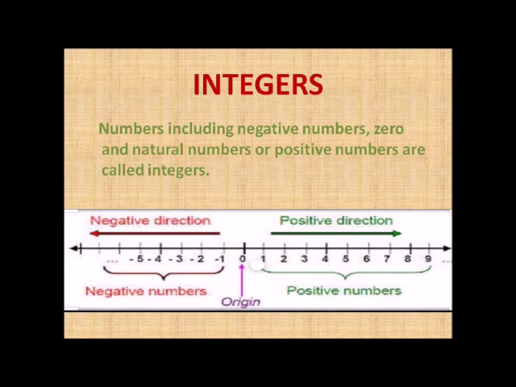Now we come to our major question, that is, what are integers? Integers are the collection of negative numbers, 0 and positive numbers, or we can say that numbers including negative numbers, 0 and natural numbers or positive numbers are called integers. Now you can see a complete number line on your screen having negative numbers, positive numbers and the origin. Origin is 0. We may call it origin also.